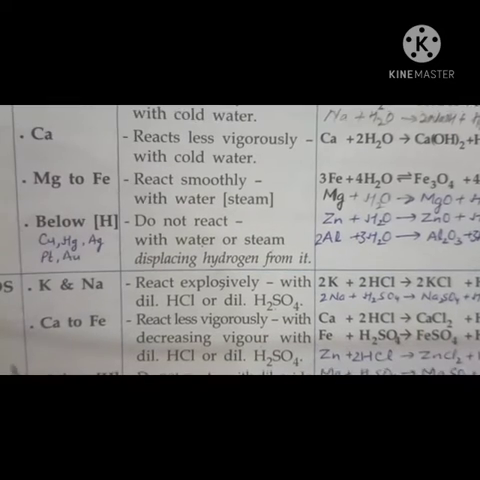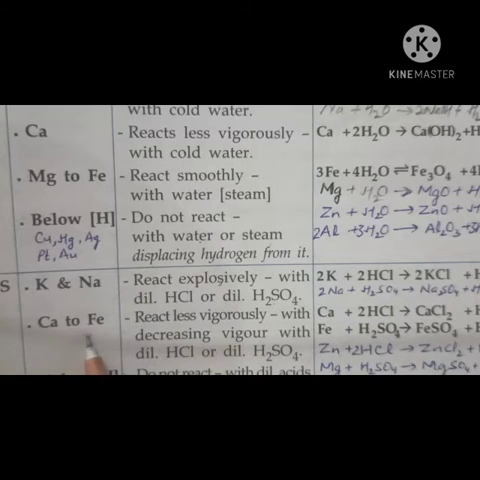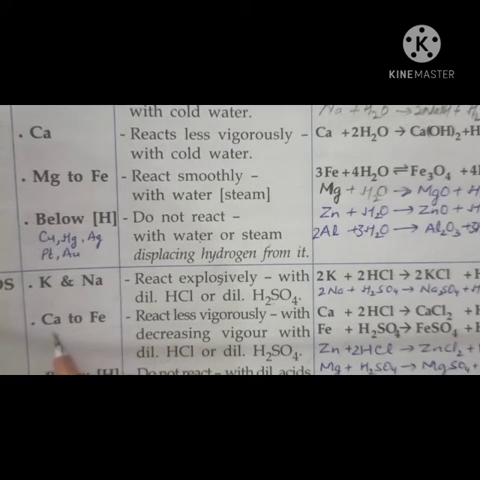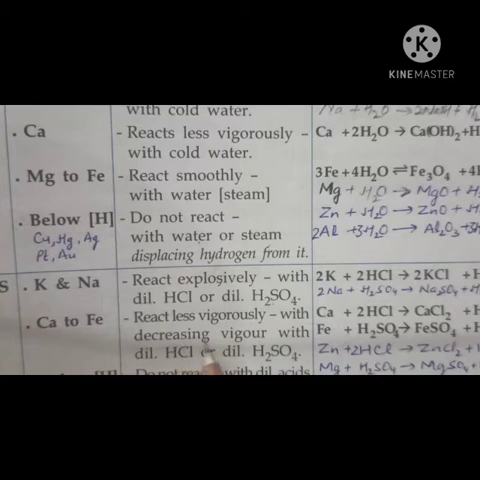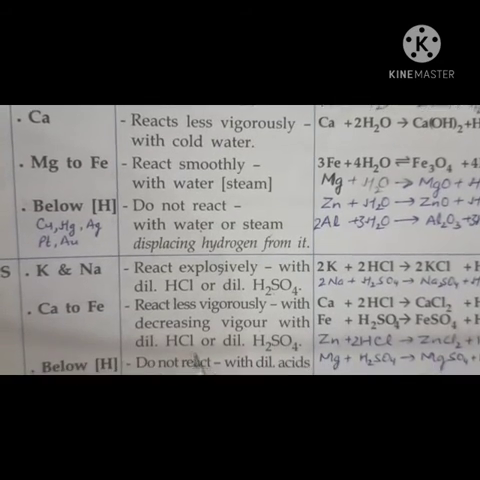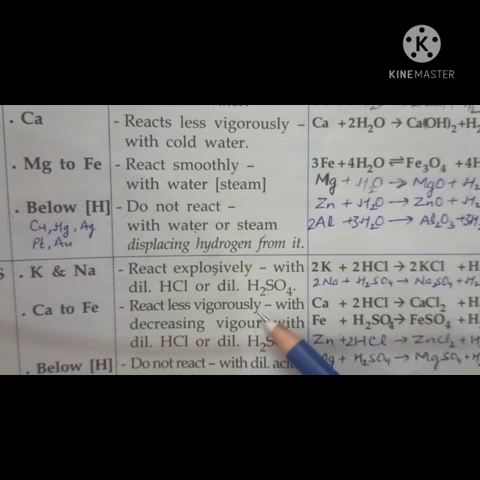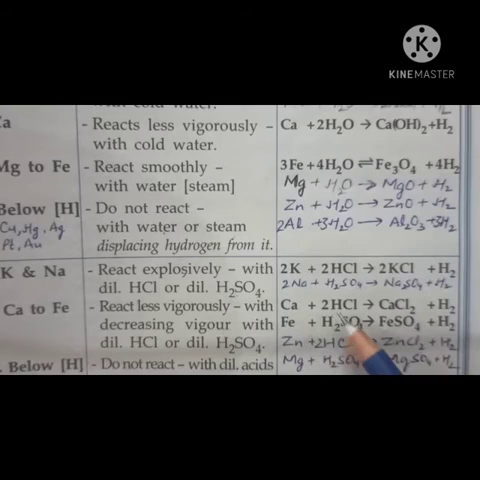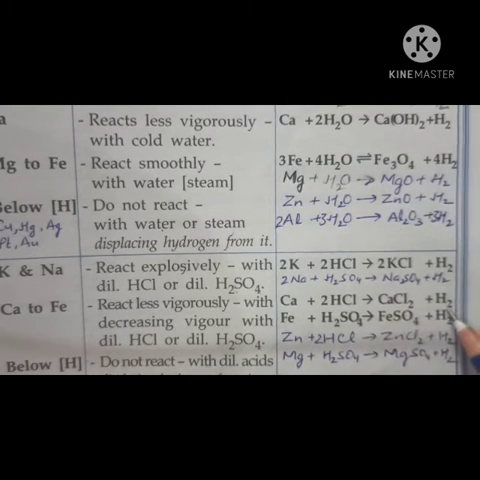Right. This is your calcium to iron, means calcium, magnesium, zinc, aluminium and iron. These five metals react less vigorously, with decreasing vigor, with dilute hydrochloric acid and dilute sulfuric acid. Means their reactions become less vigorous when we move down. Right? For example, calcium when it reacts with dilute hydrochloric acid gives calcium chloride and hydrogen gas.